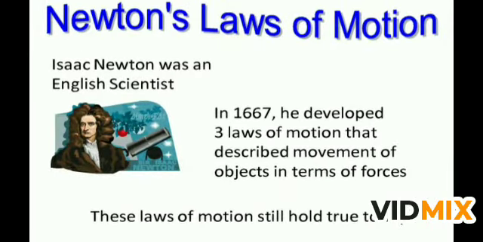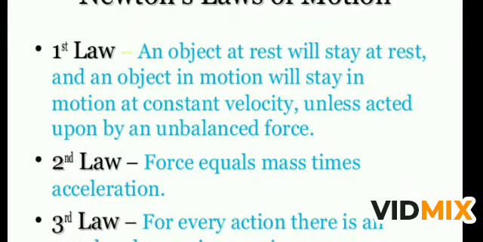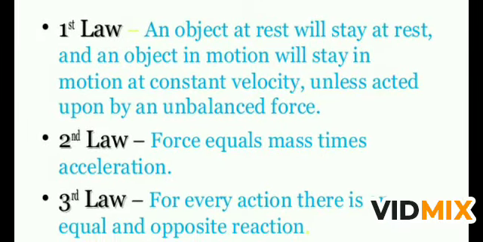Newton's laws of motion. Isaac Newton was an English scientist. In 1667, he developed three laws of motion that describe the movement of objects in terms of force, and these laws of motion still hold true today. After so many centuries, we find that these laws are very important for understanding the motion of a body. The first law: an object at rest will stay at rest, and an object in motion will stay in motion at constant velocity unless acted upon by an unbalanced force. This is known as the law of inertia.